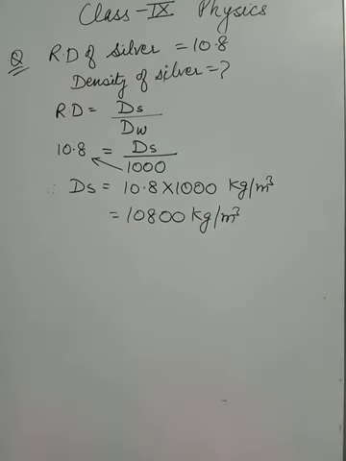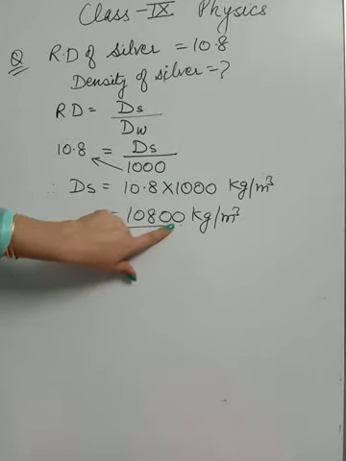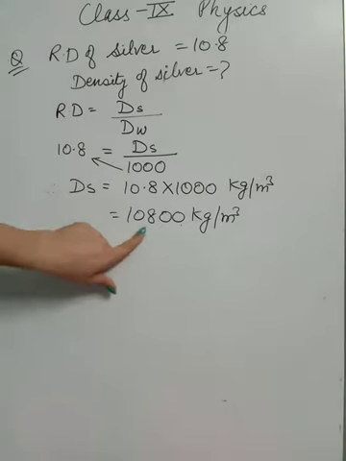And even from here we can find out whether a piece of silver put in water will float or sink. This density is much larger as compared to density of water, so it will sink if we put it inside water.